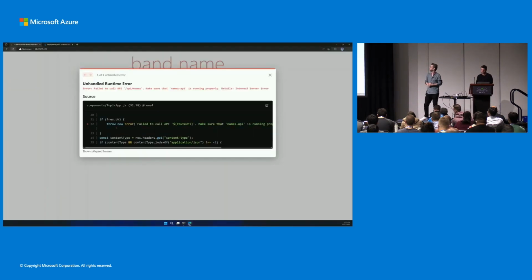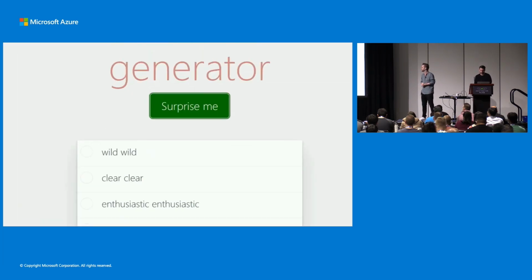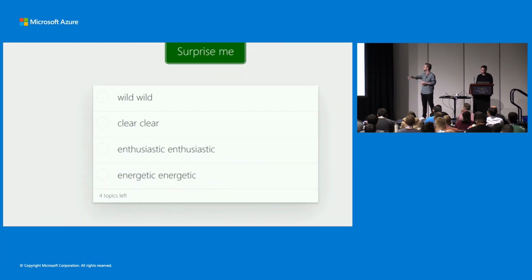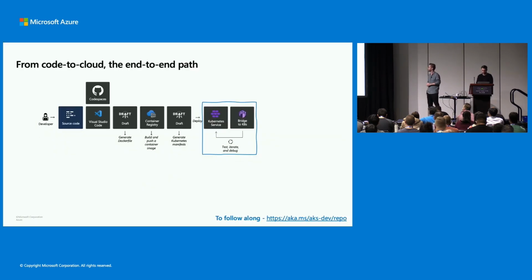Perfect. So now we should be able to go hit our IP, and once we actually hit this, now it works, right? So we have our Contoso name service running in our cluster. We're able to hit it. Oh, but looks like we have an issue here. We're getting adjective adjectives instead of adjective nouns, which is kind of what we were hoping for, right? So looks like we got some bugs. How are we going to handle that? That is the question. We can go to the next.